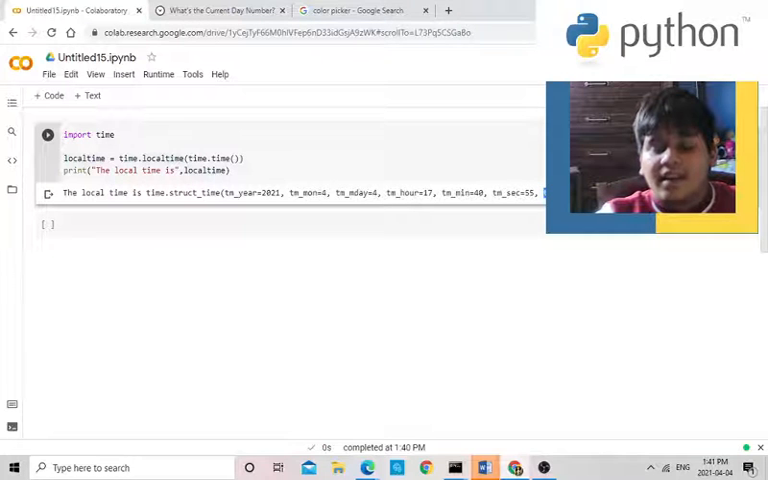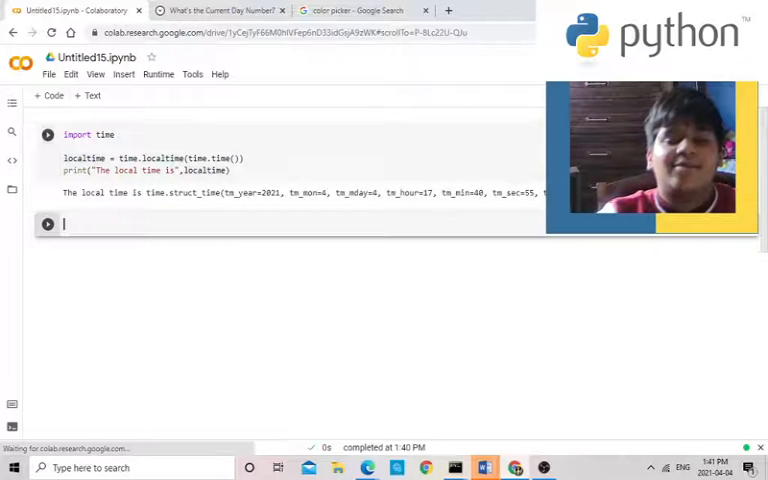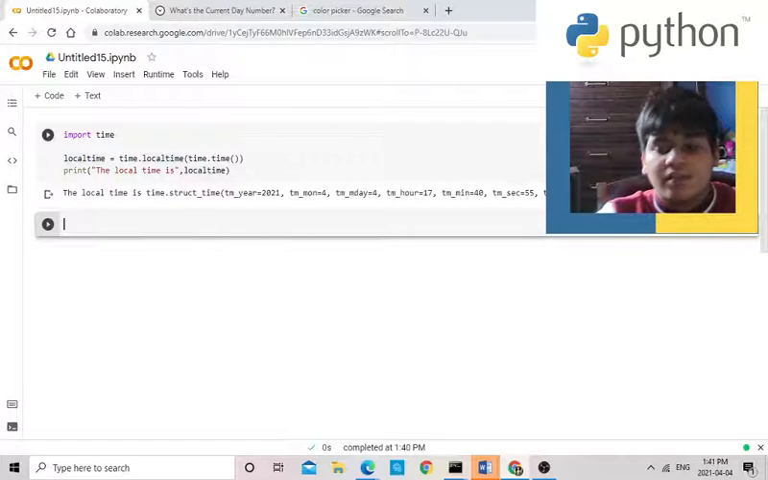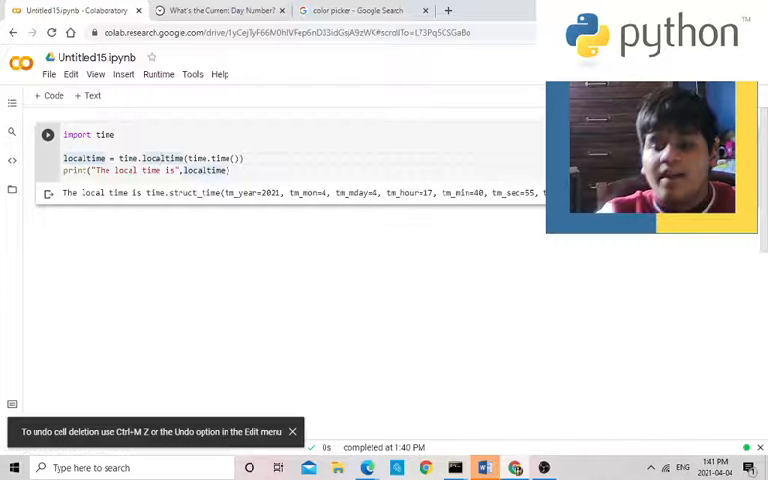The next is the day of the week, weekday, and the next is the day of the year. I'm going to explain that, and this is the daylight saving time. I couldn't see what this was printing. So now, as you see, tm year day.